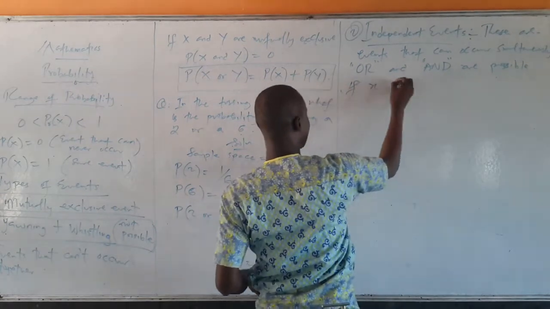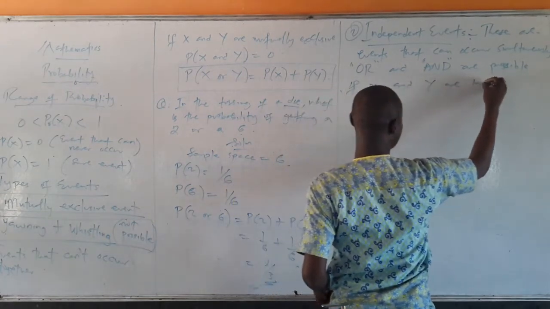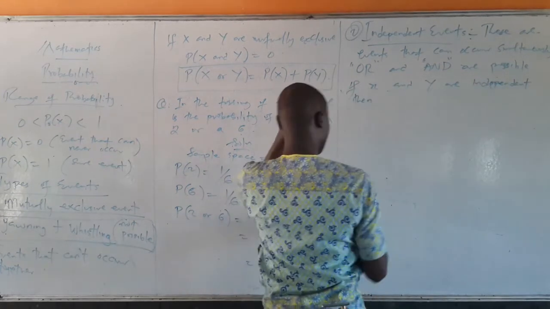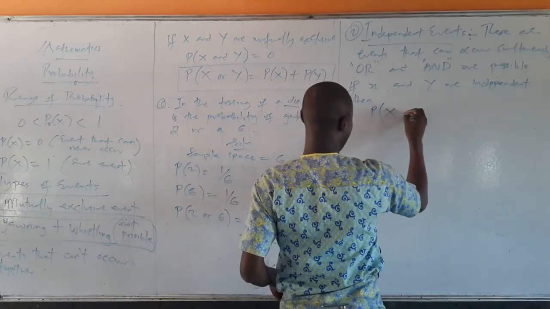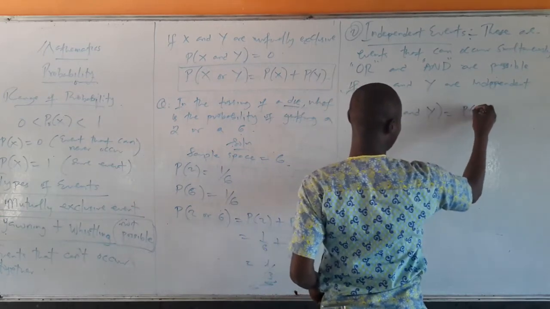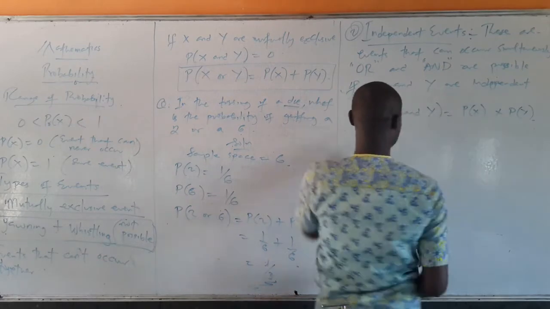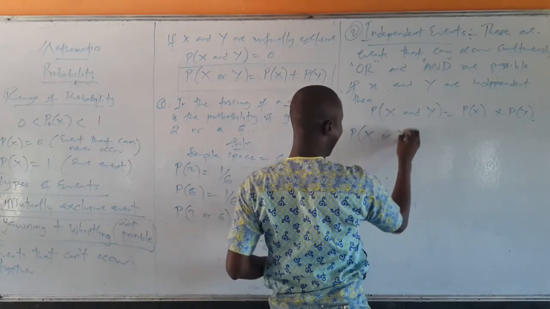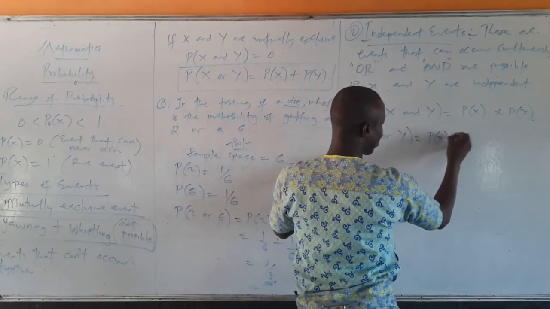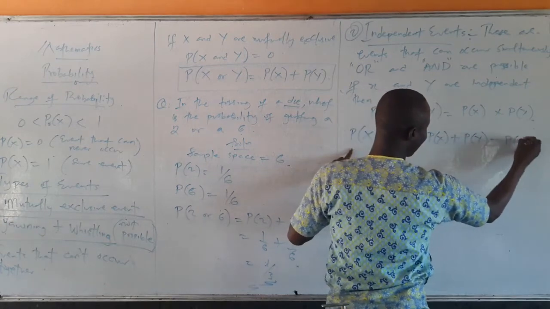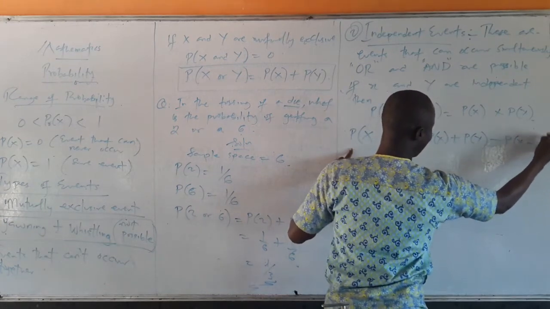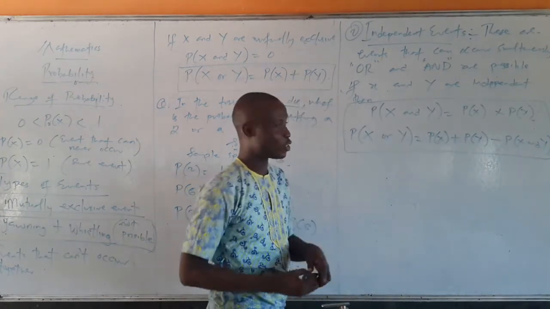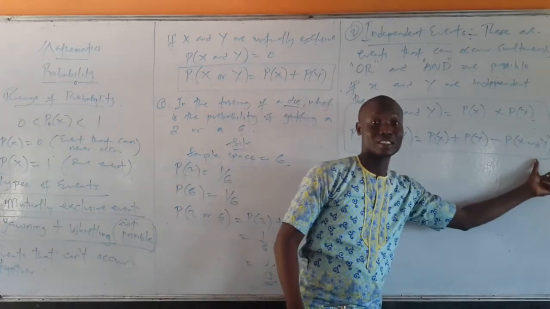So if x and y are independent, then probability of x and y will simply be probability of x times probability of y, because both of them can occur. You can have "and". Then probability of x or y occurring is probability of x plus probability of y minus probability of x and y. So you can have the "or" and you can have the "and", that is why when we're doing the "or", we have to subtract the "and". It's just like I said.